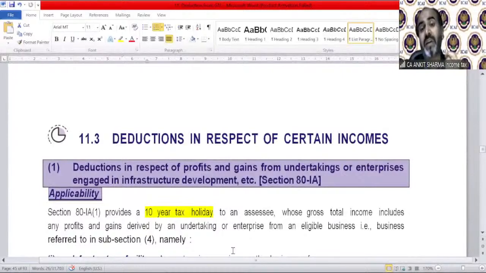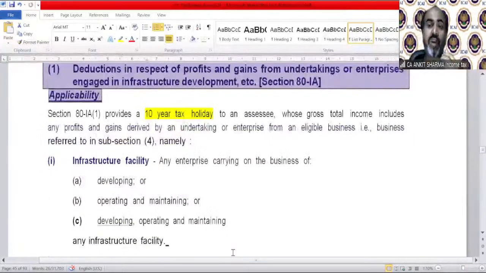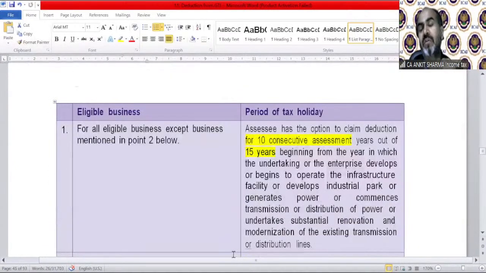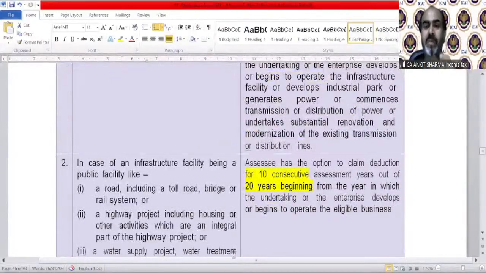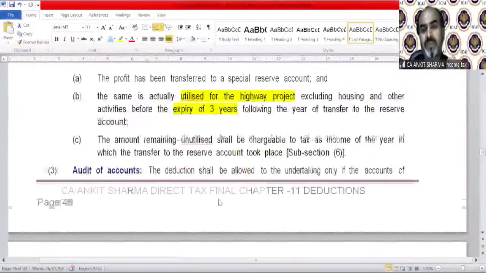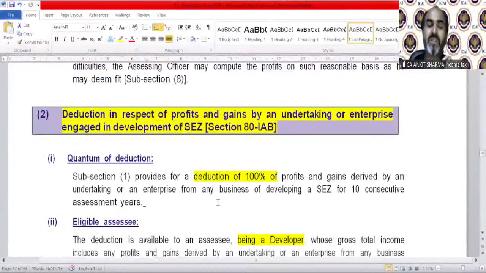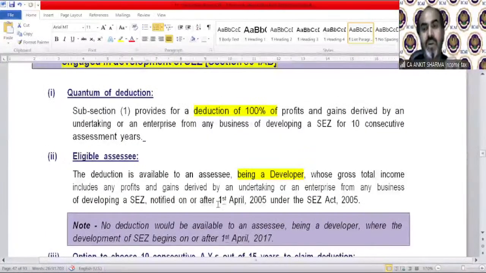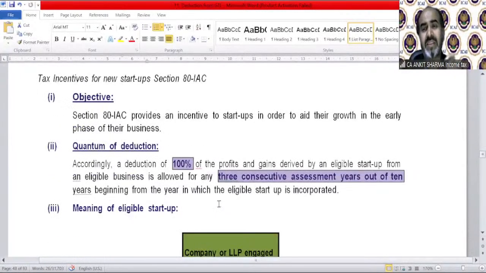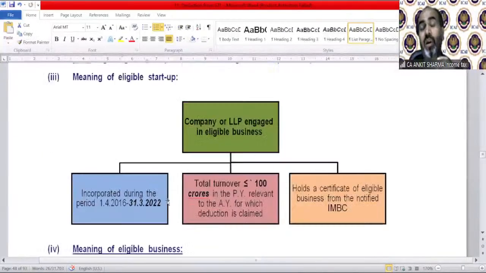Then we discussed income-based deductions. 80IA, that is for infrastructure facility purpose. You can claim deduction for 10 years out of 15 years, or you can claim deduction for 10 years out of 20 years in respect of these undertakings or these business structures. You have to fulfill some conditions, of course. We have already discussed that. 80IB is talking about 100% deduction, of course, being a developer of SEZ. 80IAC discusses the 100% deduction for 3 consecutive years if you are an eligible startup.